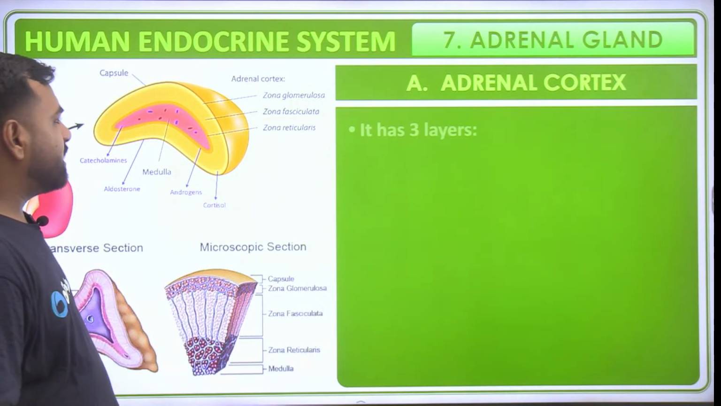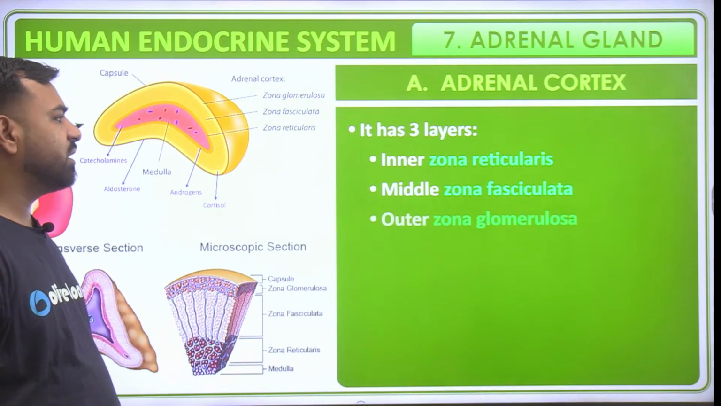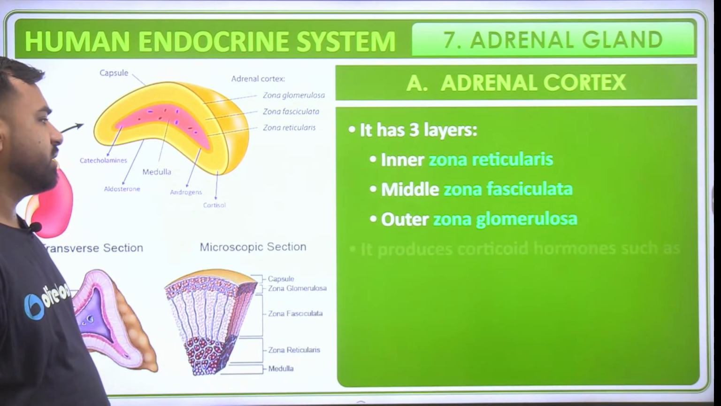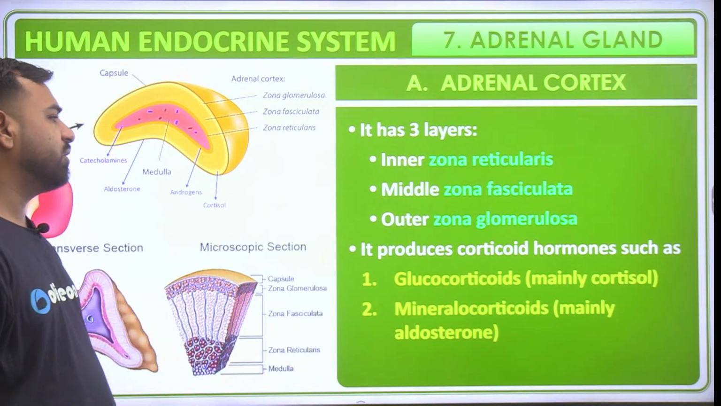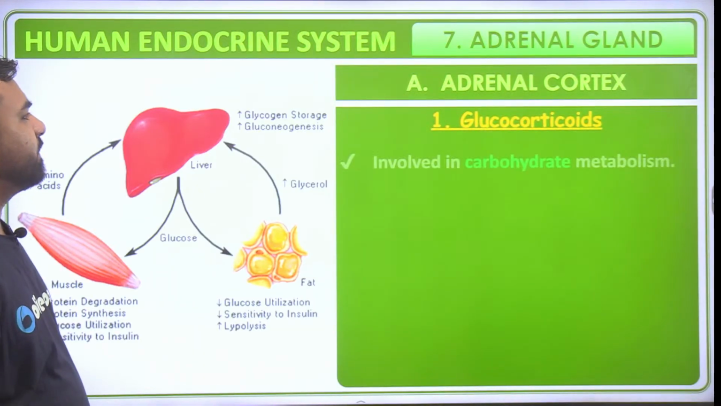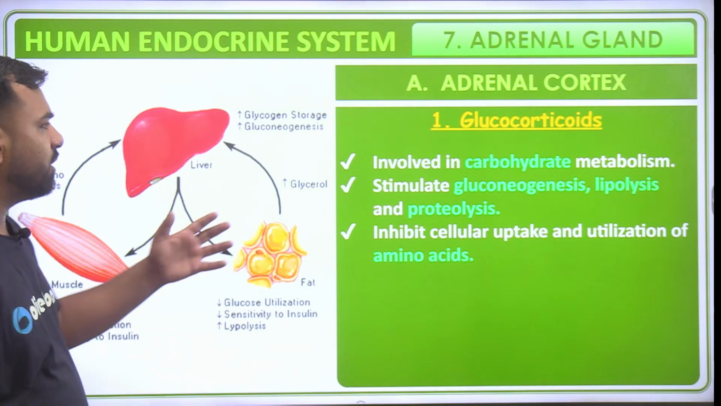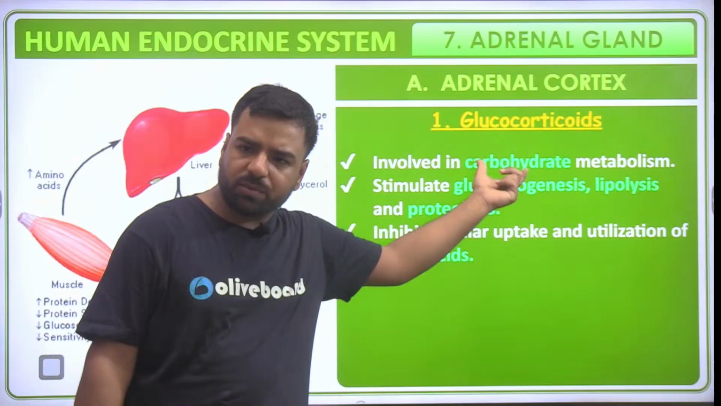In the adrenal cortex, you will find three layers: zona reticularis, zona fasciculata, and zona glomerulosa. So these are the three layers here. It produces the corticoid hormones like glucocorticoids and mineralocorticoids. If I talk about glucocorticoids, they are involved in carbohydrate metabolism. You can link it with glucose, that would be the easiest part.